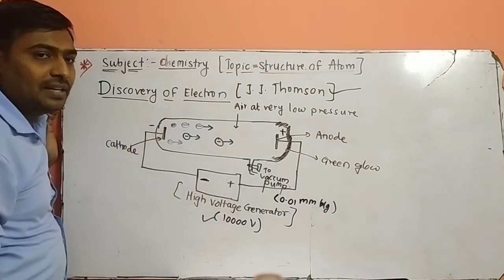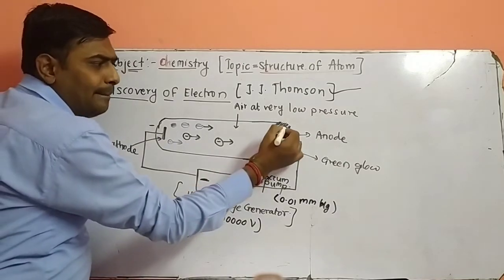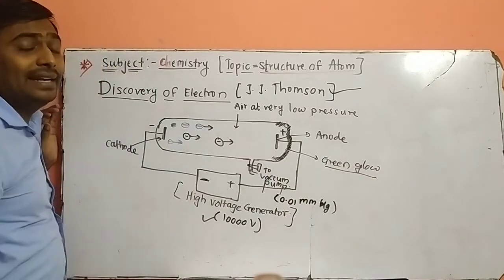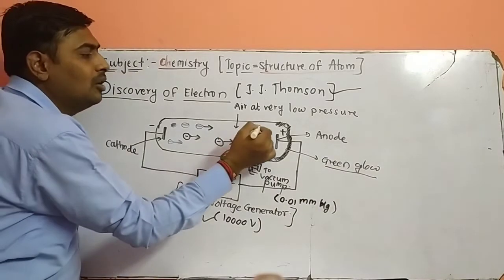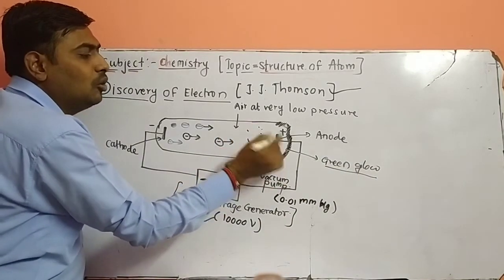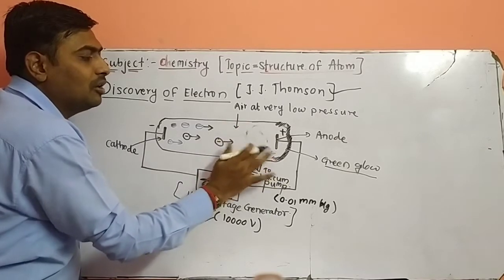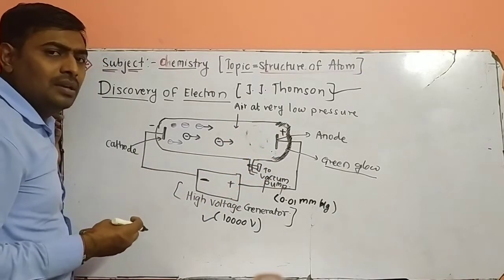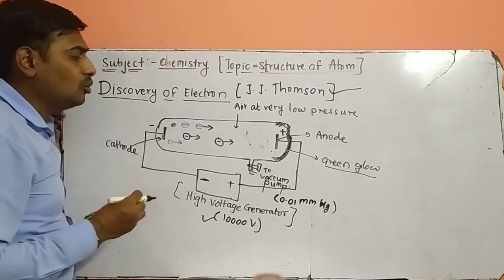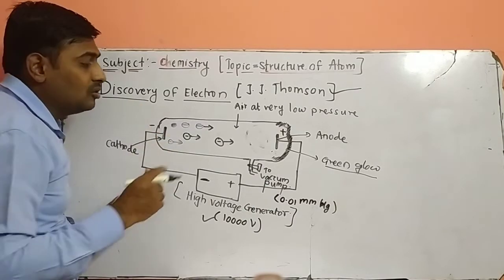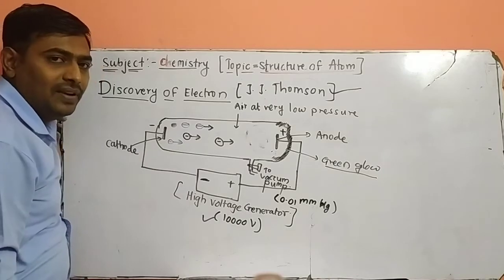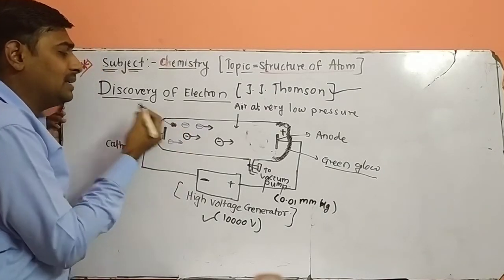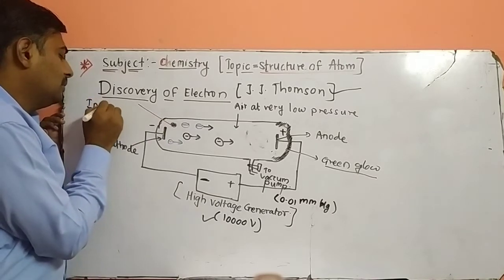Due to the presence of electricity, a green glow is observed at the right hand side of the tube. There will be an observation of a green color glow at the right hand side. How is it possible? It happens due to the presence of electrons. So when you pass the electric field, negative rays, negative invisible rays, are produced. These are invisible.